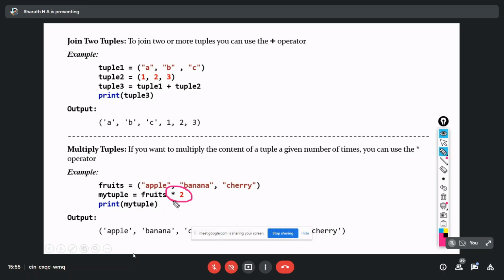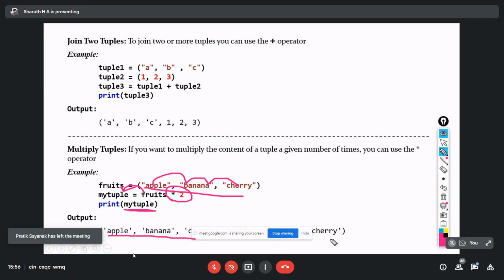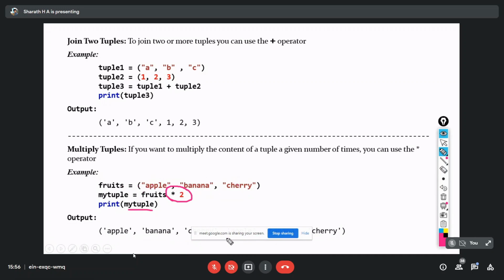So it's going to multiply the same thing twice: apple, banana, cherry, and again it repeats apple, banana, cherry, and initializes those values to my tuple. If I print my tuple, you can see the same set of values printed twice: apple, banana, cherry, and apple, banana, cherry.